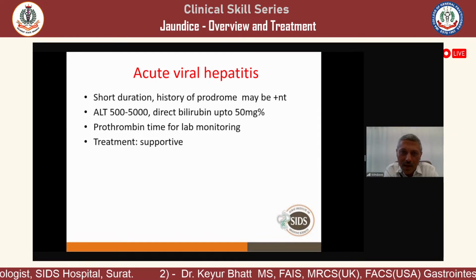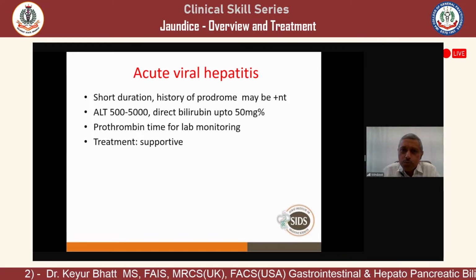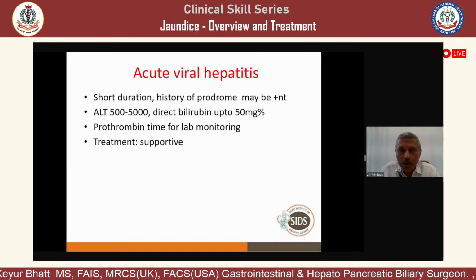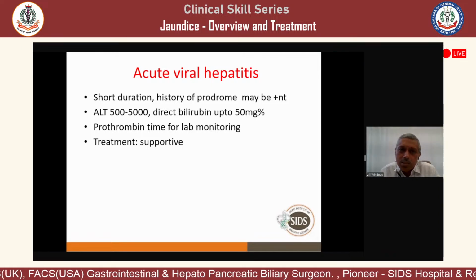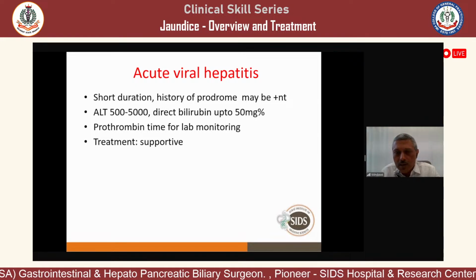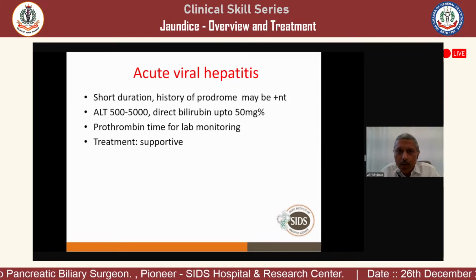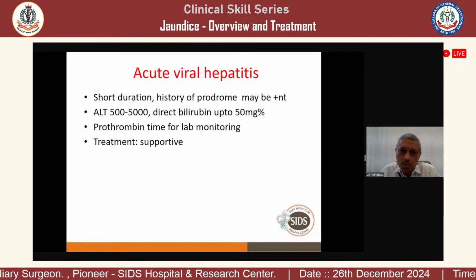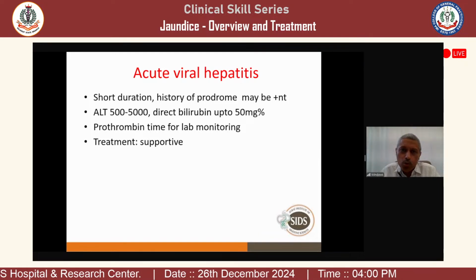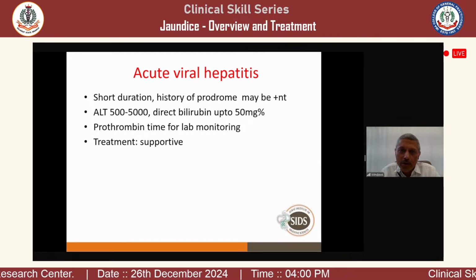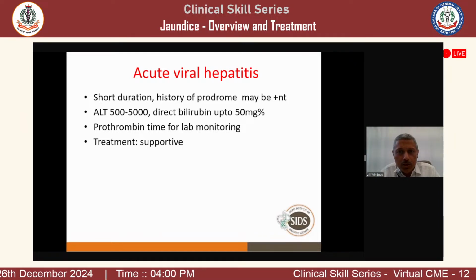Again, ALT is very high in acute viral hepatitis. But the most important test you have to do is prothrombin time, because if prothrombin time is high, that means the liver is bad. Prothrombin time depends on the coagulation factors. Coagulation factor half-life is 6 to 12 hours. So it will tell you the day-to-day progression of the hepatitis. If the liver is worsening, the prothrombin time will worsen. If the liver is improving, prothrombin time will improve very fast, because the half-life of coagulation factors is 6 to 12 hours.